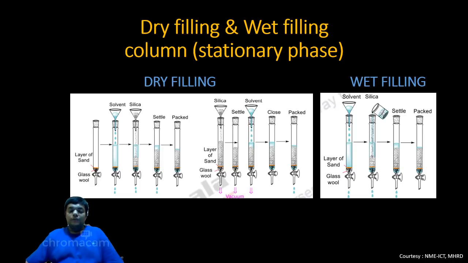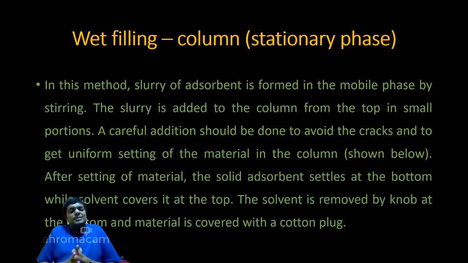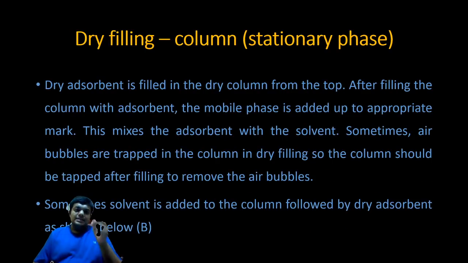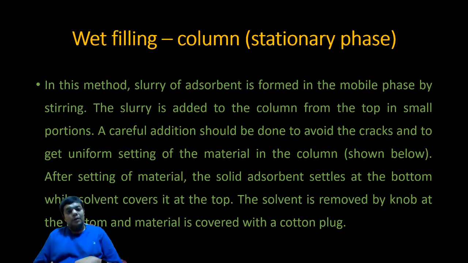Now let us go for wet filling. In this method, slurry of adsorbent is formed in the mobile phase. So here itself you might have got an idea. While we were discussing this dry filling, the dry silica was entered inside the column and then mobile phase was added. But in wet filling, outside in a beaker, the paste, a slurry, is made by mixing the stationary phase, that is silica, and mobile phase, and then the slurry is passed.